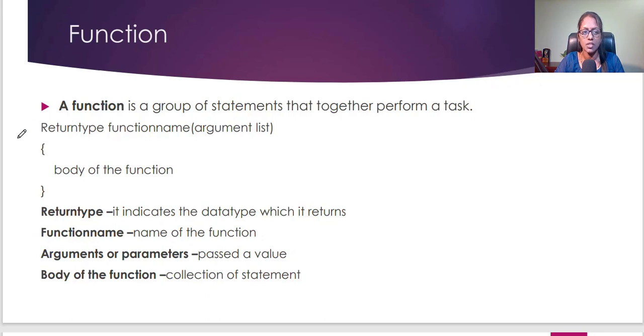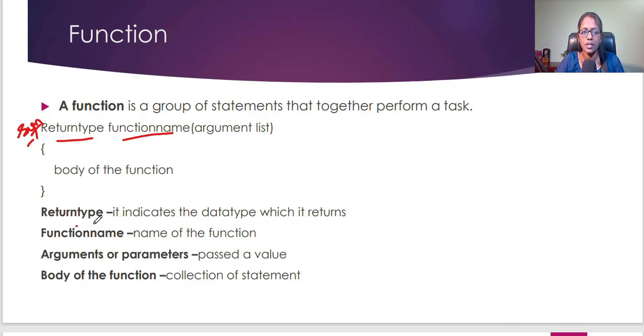This is the syntax of a function. So return type is what the function will return. Either it is an integer data type or a float data type; we can also say it is a data type. Then the return type and function name. Function name is nothing but any variable name; you can use it as a function name. And then some set of argument list: what are the values you are going to pass inside the function? And the open parenthesis and close parenthesis is the body of the function.